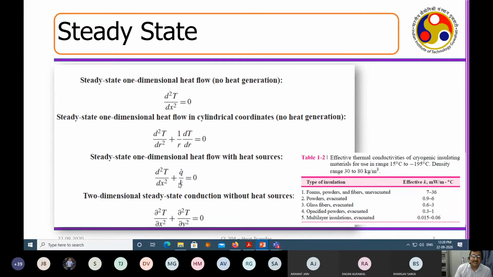Now here one important factor is the thermal conductivity. We are studying this parameter called K. What is the use of this parameter? You know that if K is more, the rate of heat transfer will be more. If K is less, the rate of heat transfer will be less. So what is K? K is in watts, the rate of heat transfer per meter degree centigrade. You can see that for insulators it is very less, and for metals it is very high.